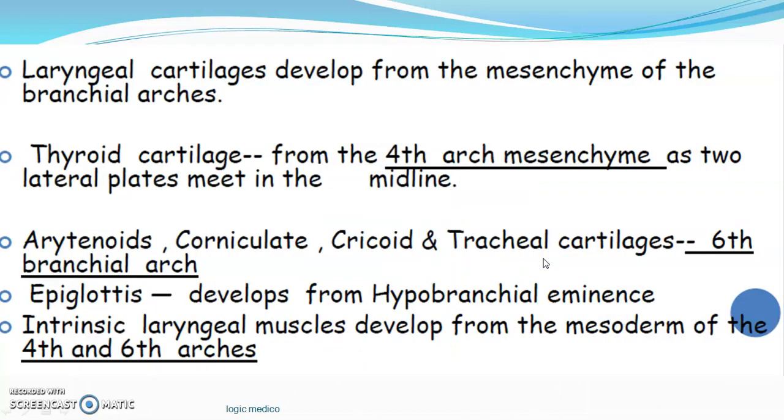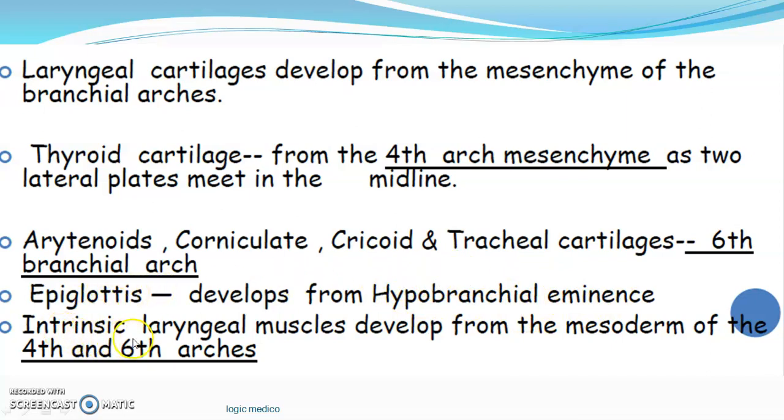Some of the unique points in this: all the laryngeal cartilages are developed from the mesenchyme of the branchial arches. The thyroid cartilage forms from the 4th arch mesenchyme as the two lateral plates meet in the midline. Whereas the arytenoid cartilage, corniculate, cricoid cartilage, and tracheal cartilage are all derived from the 6th branchial arch. The epiglottis is developed from the lower portion, or the caudal portion, of the hypobranchial eminence, that is on the inner aspect of the pharynx. The lower portion of the hypobranchial eminence forms a lid for the larynx. That is nothing but the epiglottis.